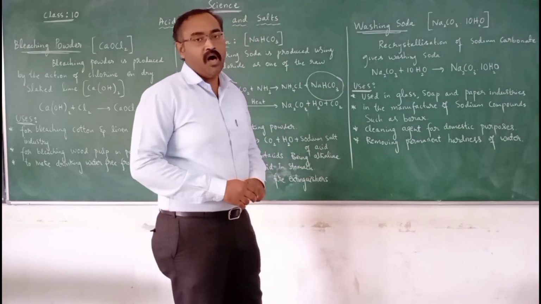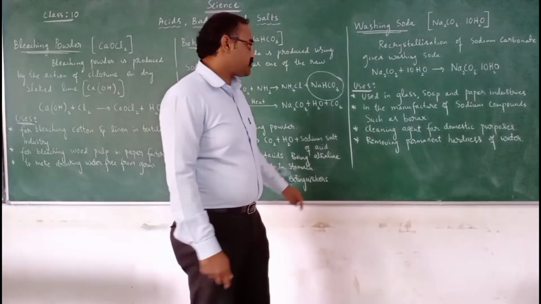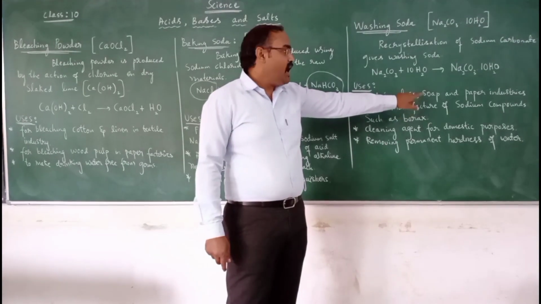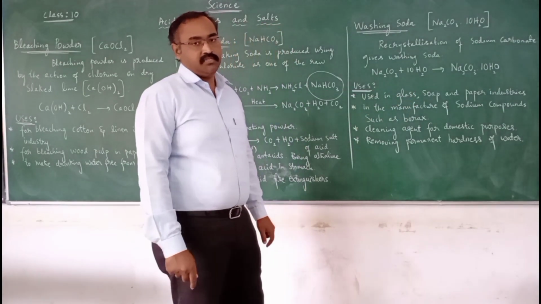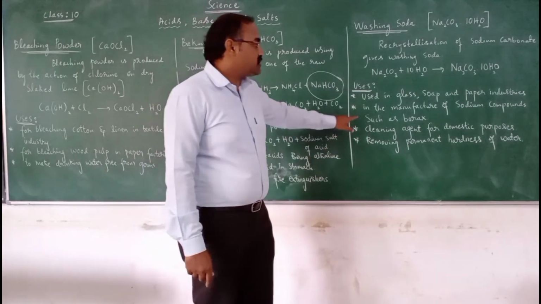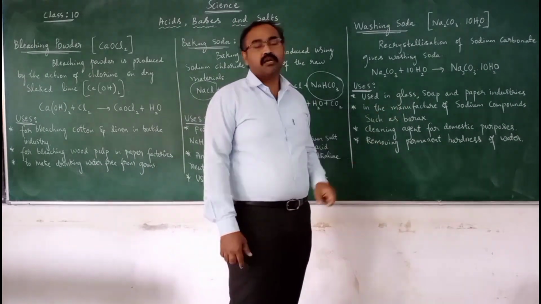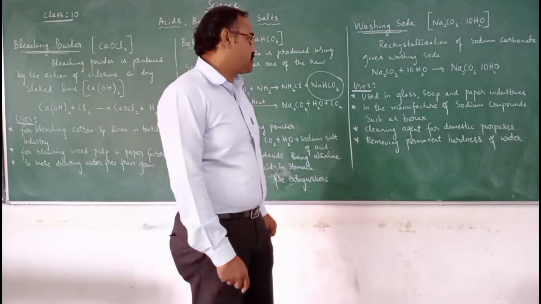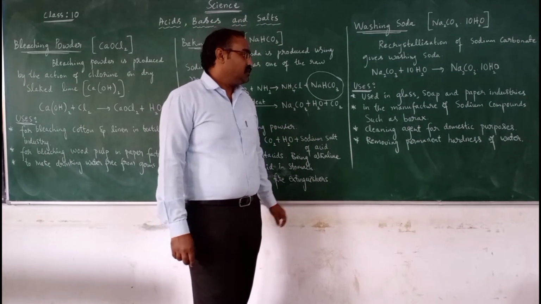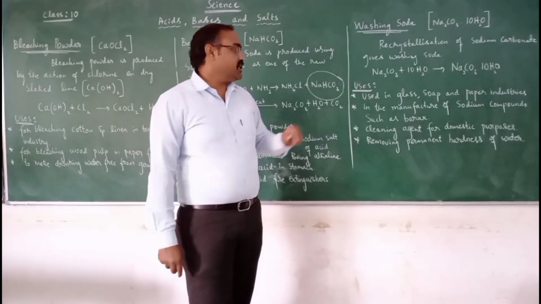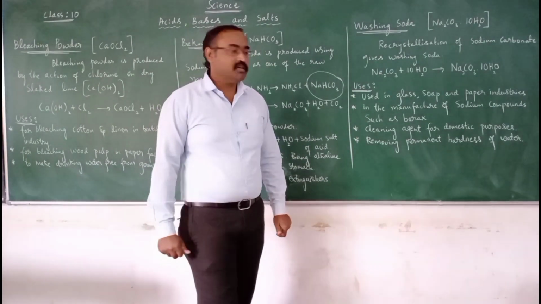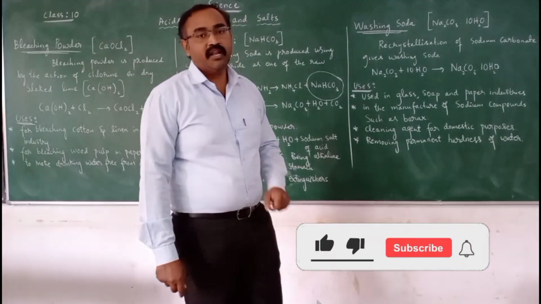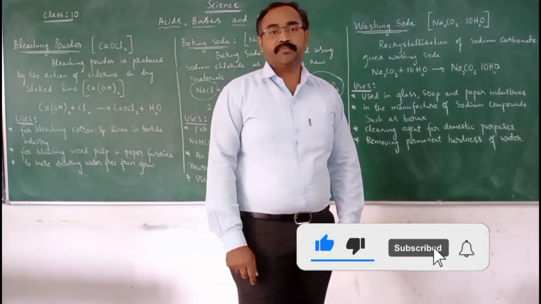What are the uses of washing soda? It is used in glass, soap and paper industries. It is also used in the manufacture of sodium compounds such as borax, and as a cleaning agent for domestic purposes. Also to remove permanent hardness of water.